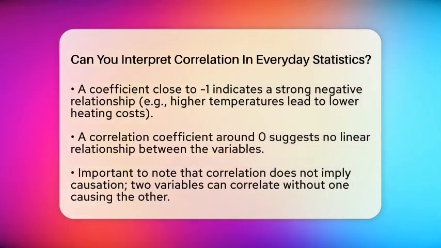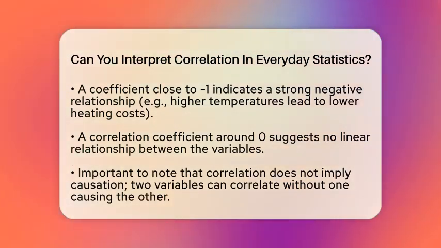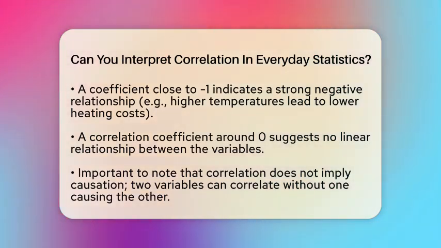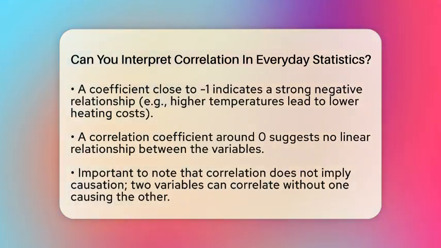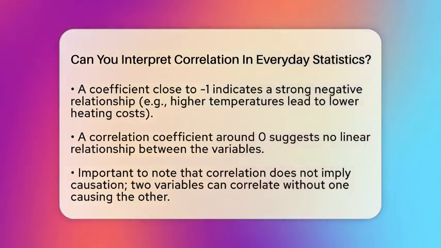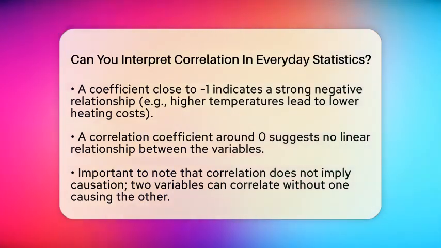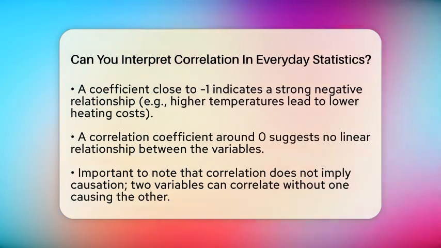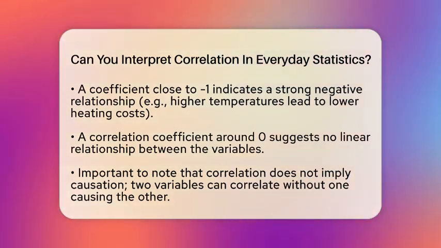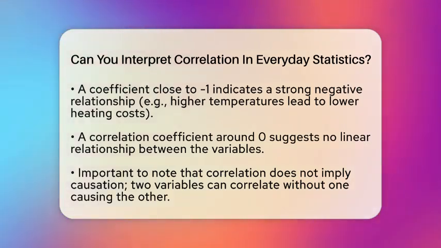On the other hand, a number close to -1 indicates a strong negative relationship. In this case, as one variable increases, the other decreases. A good example is the relationship between outdoor temperature and heating costs. As the temperature rises, heating costs tend to decrease. When the correlation coefficient is around 0, it suggests there is no linear relationship between the two variables. This means that changes in one variable do not predict changes in the other.